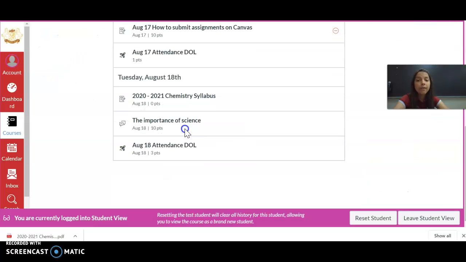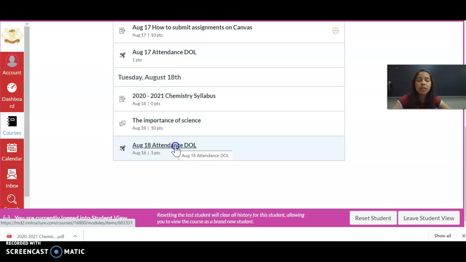Okay, now last thing, the August 18th attendance DOL. This is what you need to submit before the period is over, or before 4 p.m., because at 4 p.m. I'm submitting attendance. I'm going to go over the DOLs, and that's what I'm going to go by to submit attendance.